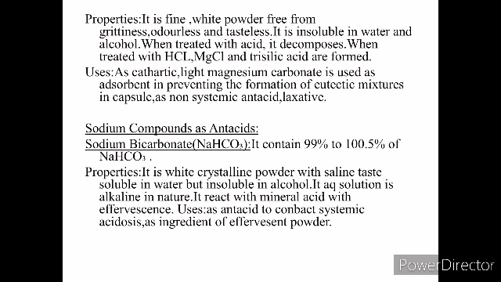Now its properties: it is a fine white powder free from grittiness, odorless and tasteless, insoluble in water, and when it is treated with acid it decomposes. When treated with HCl, it gives MgCl2 and silicic acid also. This is used as a cathartic.